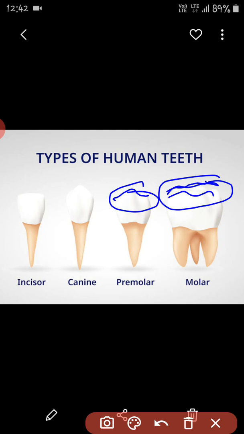Grooves mean like a pit. Okay, so these are the canines I have shown here. It's a little bit pointed, right? And incisors are flat because their upper surface is flat only.